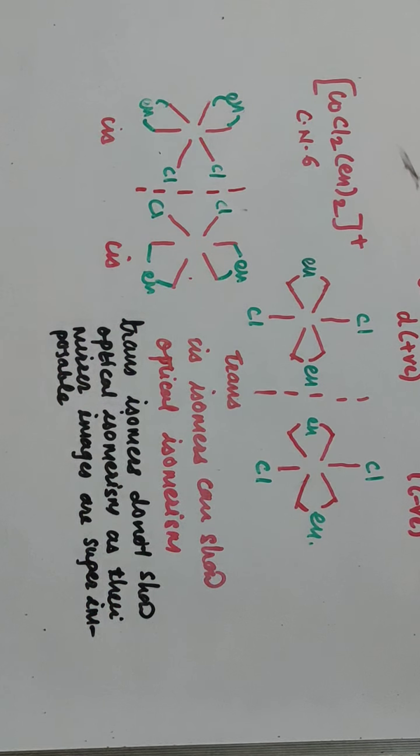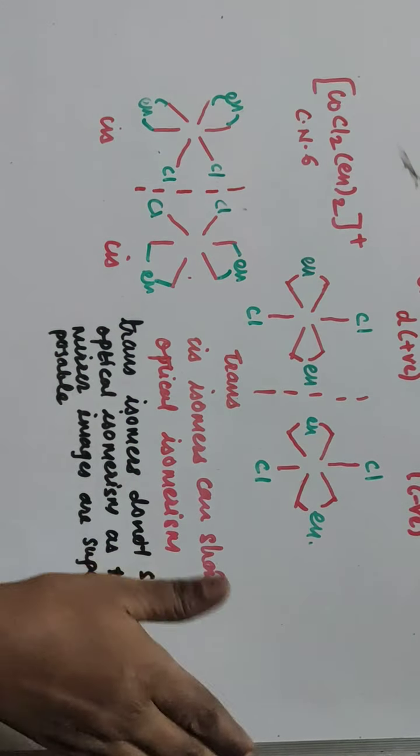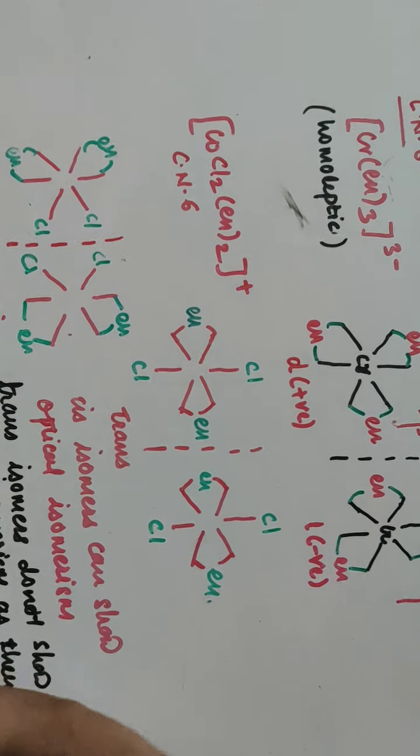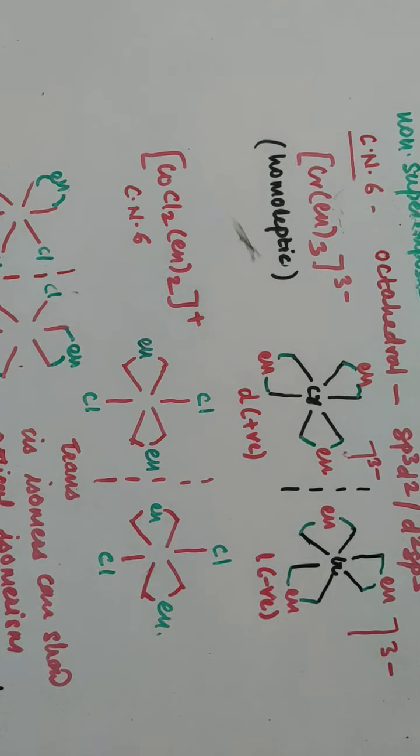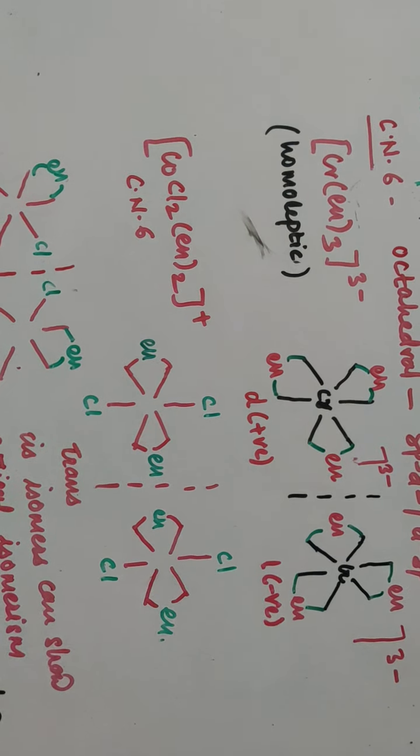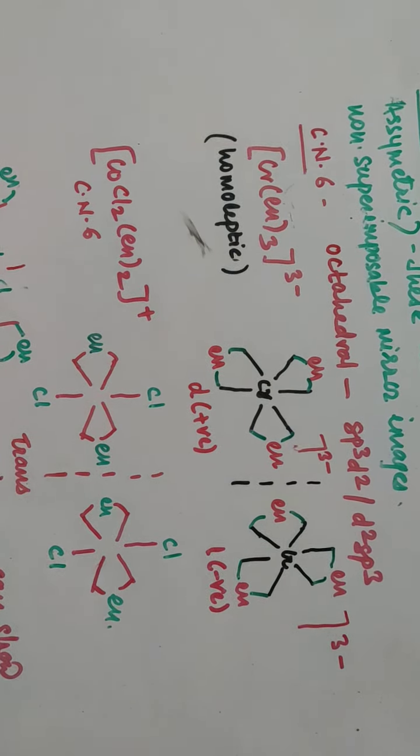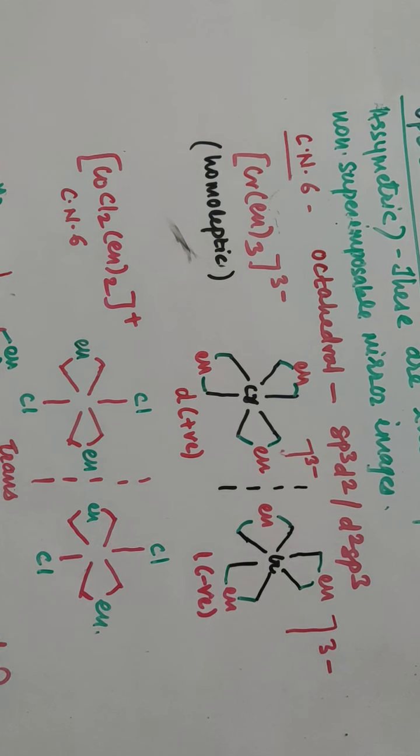So in case of optical isomerism, enantiomers have a non-superimposable mirror image relationship. This optical isomerism is possible in octahedral complexes only, having coordination number 6.